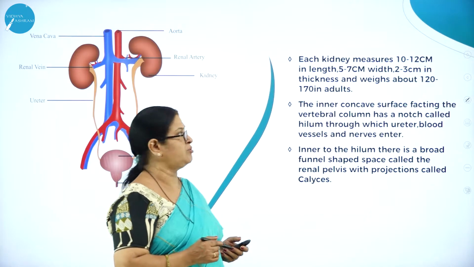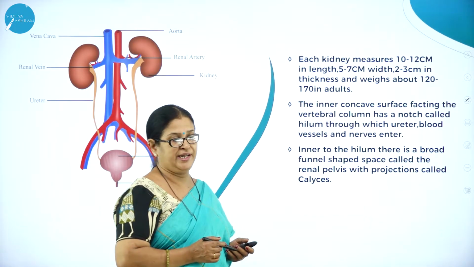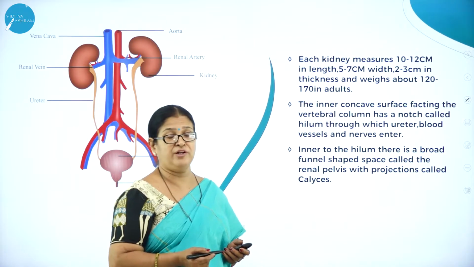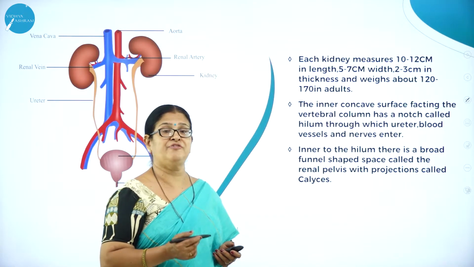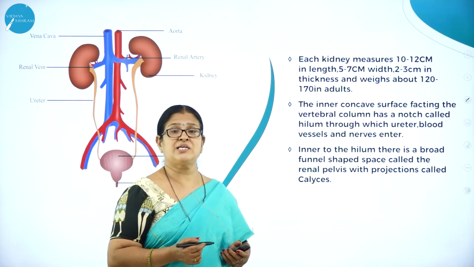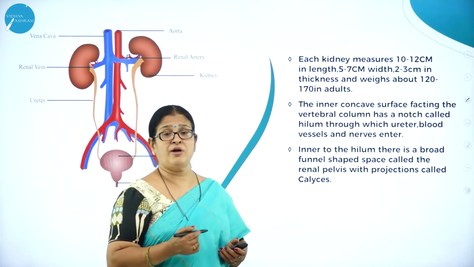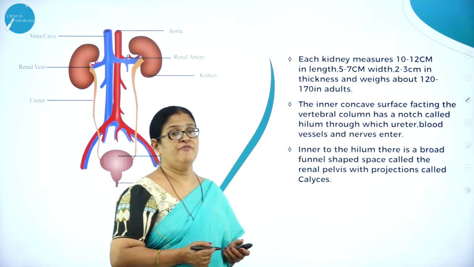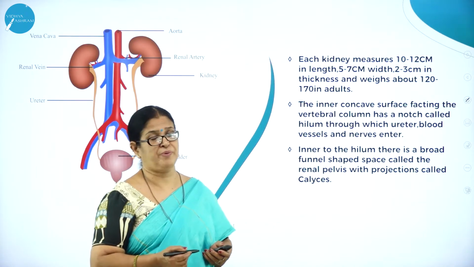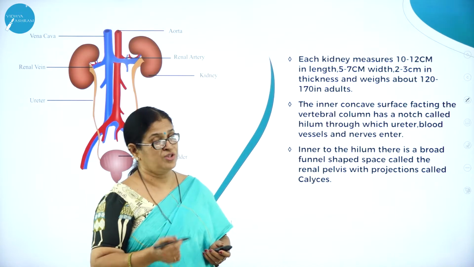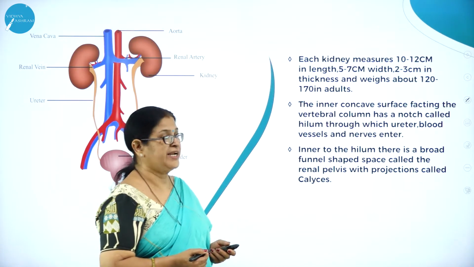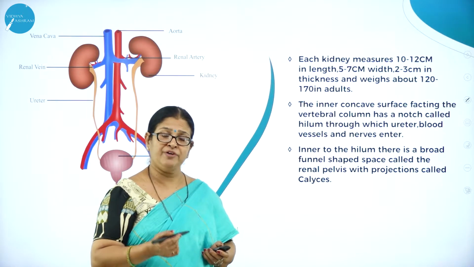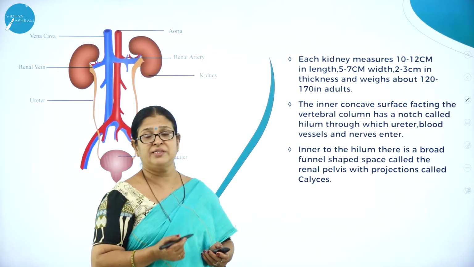Each kidney measures around... so what is the measurement of the kidney? You might have come across a word called kidney transplantation also. When there is a kidney failure, science and technology, particularly in the field of medicine, wonders are being done, where organ transplantation is very common now, particularly to the rescue of the diseased person. For example, if a person's kidney is not functioning properly, then kidney transplantation is done, just like heart transplantation. So there is a ray of hope even for people who have kidney failure.